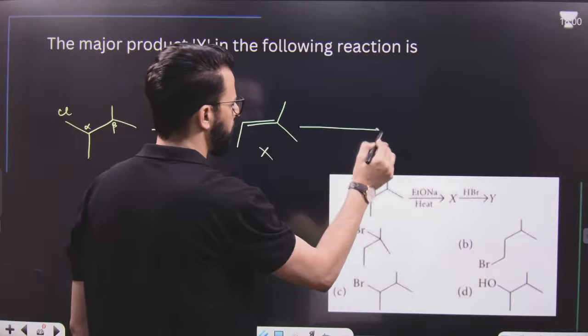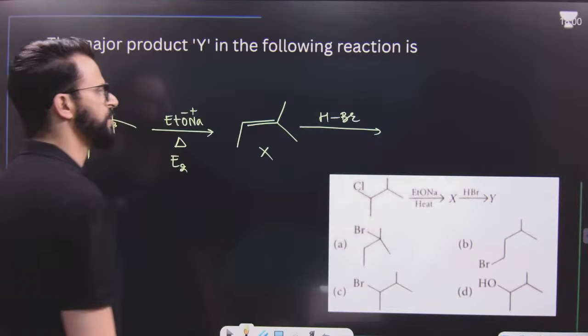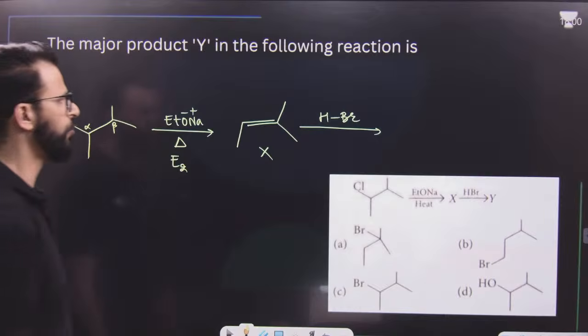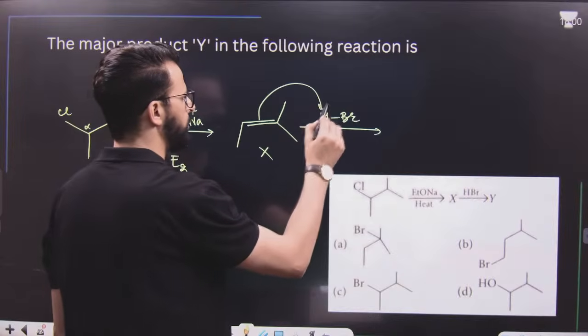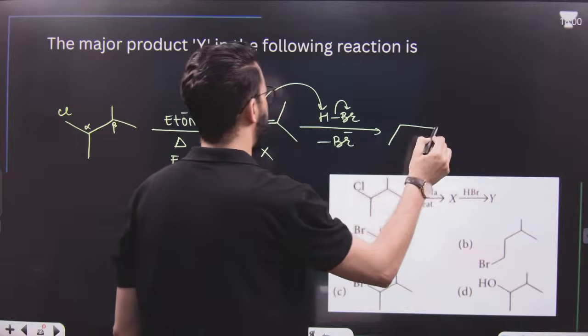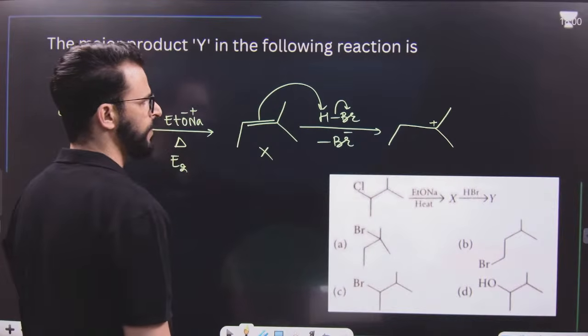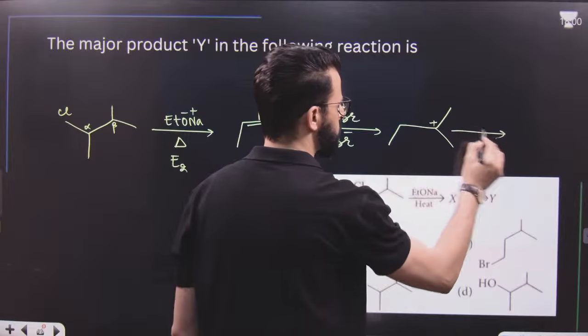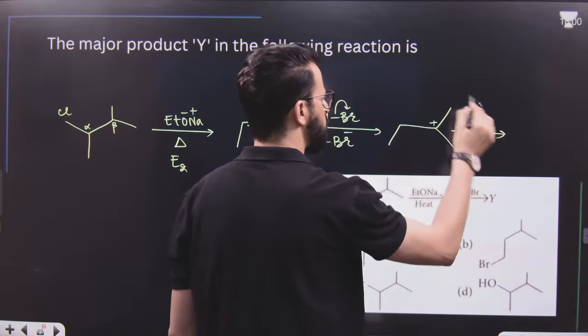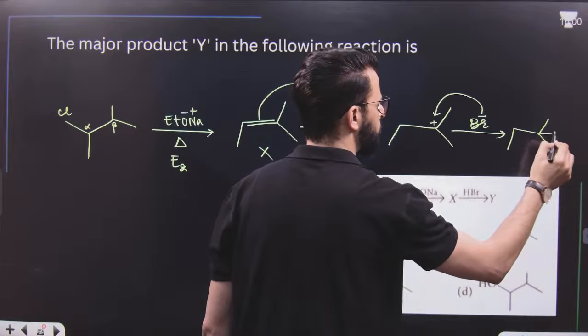This X on treatment with HBr: addition of HBr takes place according to Markovnikov's rule. So it will result in the formation of this. First, Br minus will be lost and it will result in the formation of a carbocation over here. And finally, dear students, Br minus will attack on this, and we will get this one.